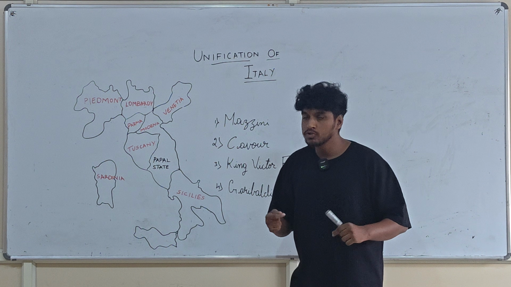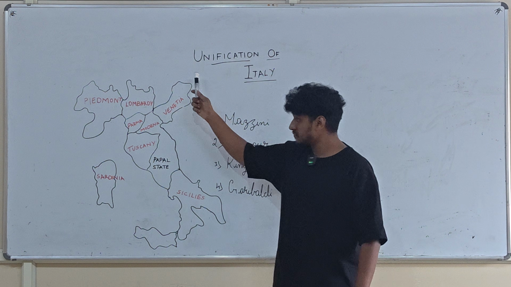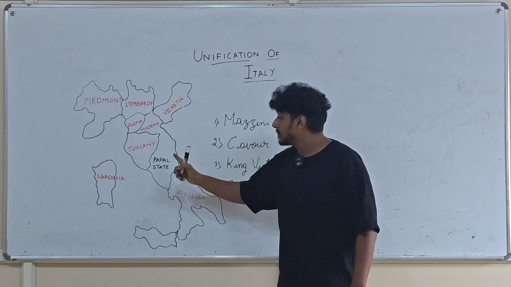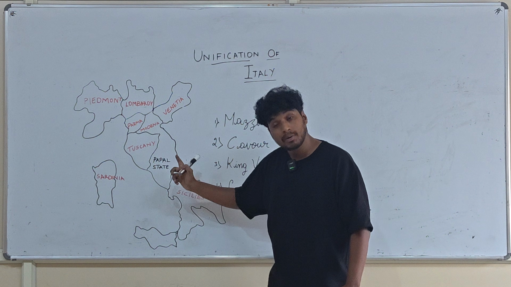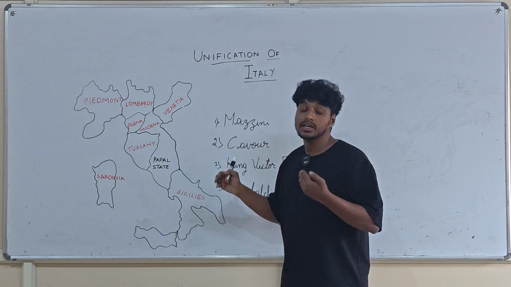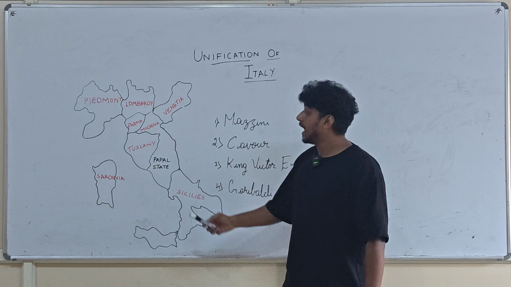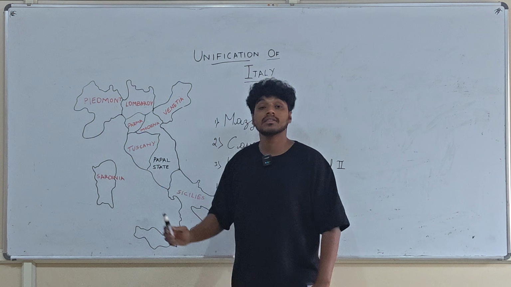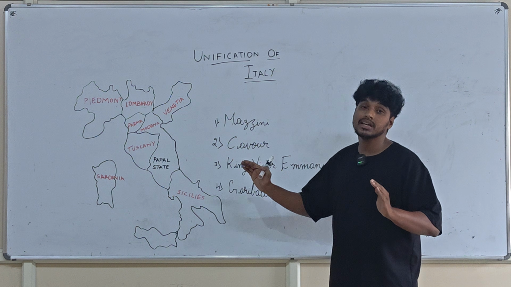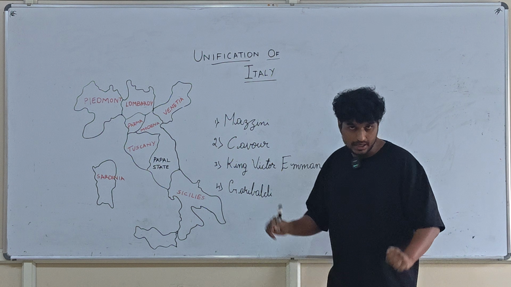While writing the answer, how should you represent it? The northern Italy was controlled by the Austrian Empire. The central Italy, that is the Papal State, was controlled by the Pope. The southern Italy was controlled by the Bourbon dynasty of Spain. And finally, these two places were under King Victor Emmanuel II, who is the Italian king. So this is about the fragmentation of Italy.